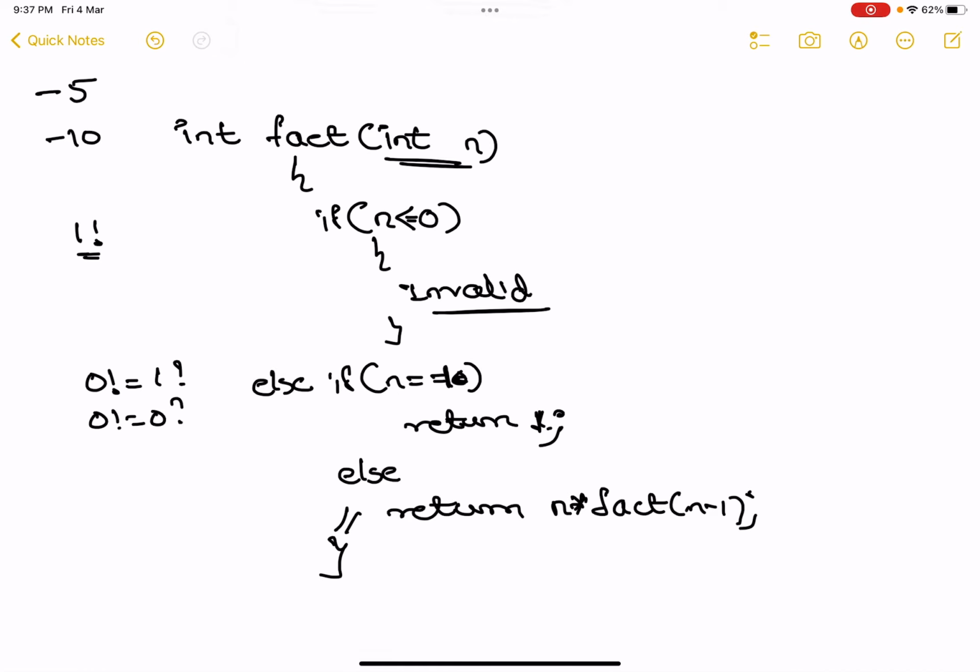Let's understand this using tracing. No recursion can be understood without tracing. So what did I call? Fact of 5.